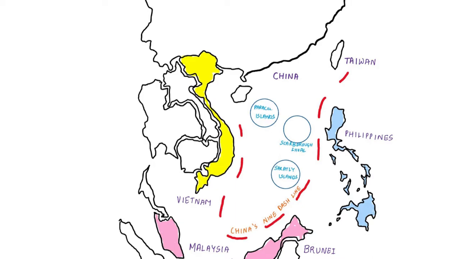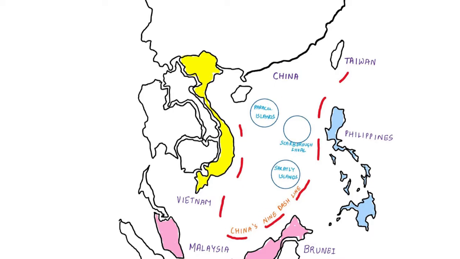Now if you look at the location closely, it is located to the south of China. This is China. So to the south of China is the South China Sea. And it is located to the east and south of Vietnam. This country is Vietnam. It is also located to the west of Philippines, this is Philippines. So to the west there is South China Sea and to the north of the island of Borneo, South China Sea is located.